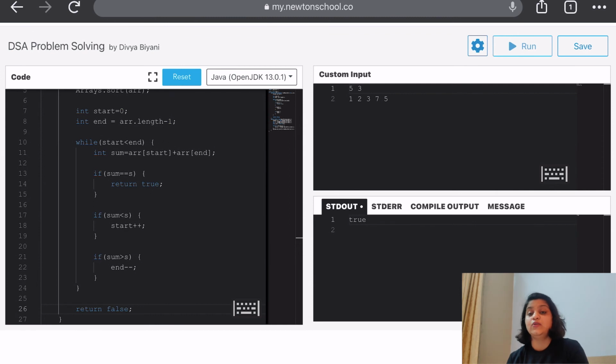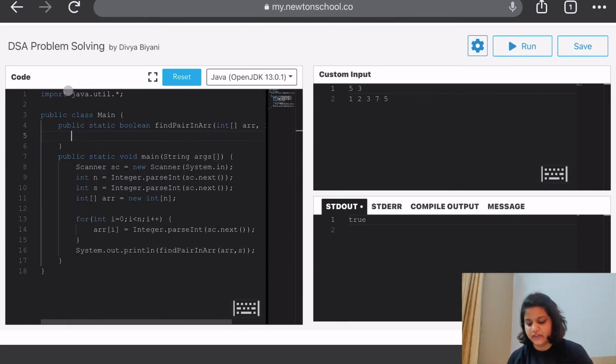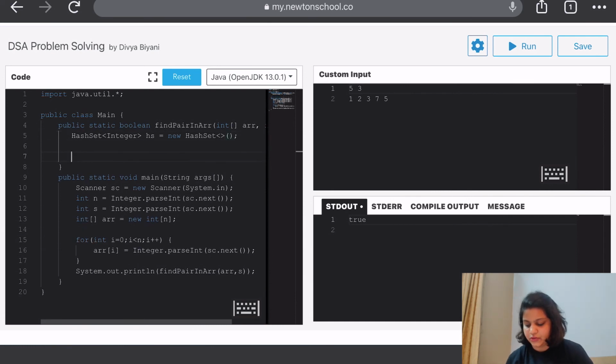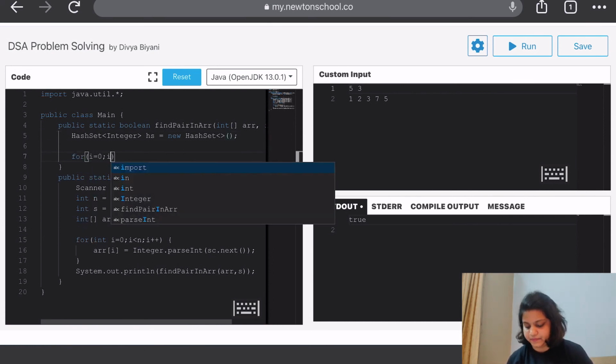Now we'll go ahead with the second approach, which was to use a hash set and do this question in linear time. And what we are going to do is have a hash set, and iterate through the whole array.